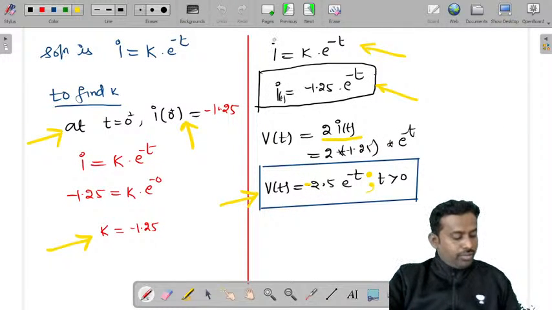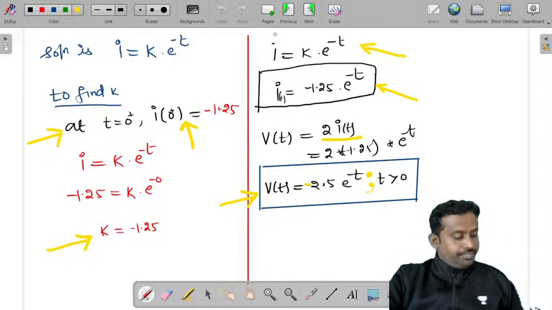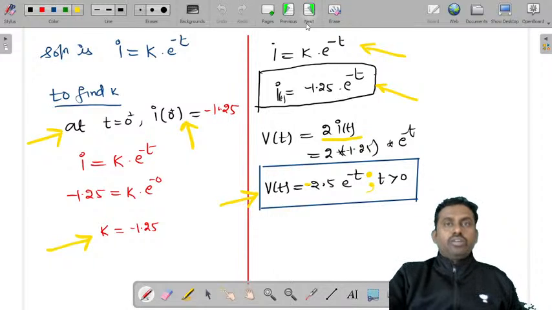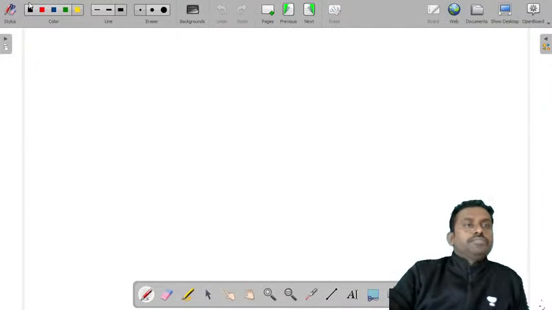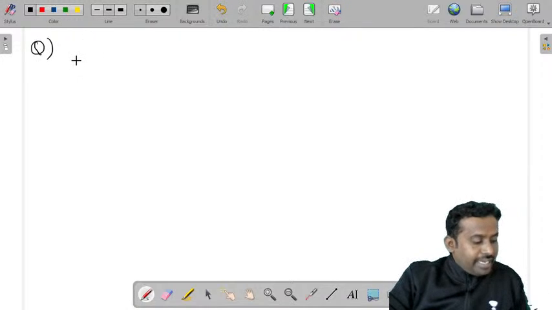So let's also try to do one more question. Let us try to solve this question. The question is, for the network shown, find the current when the switch is opened at t is equal to 0.